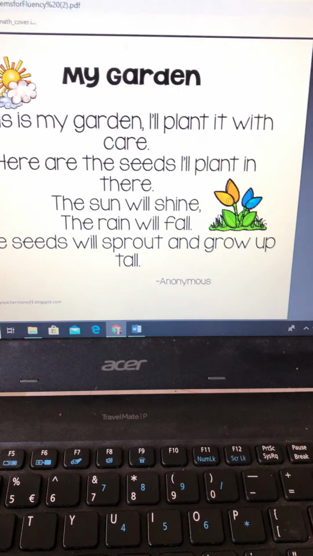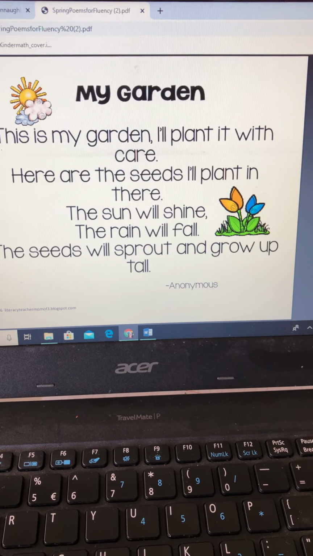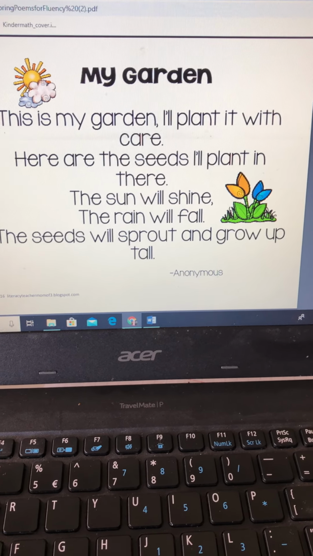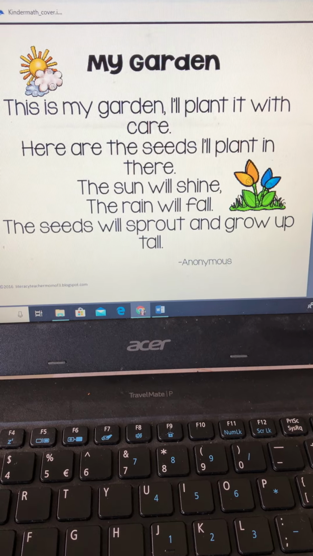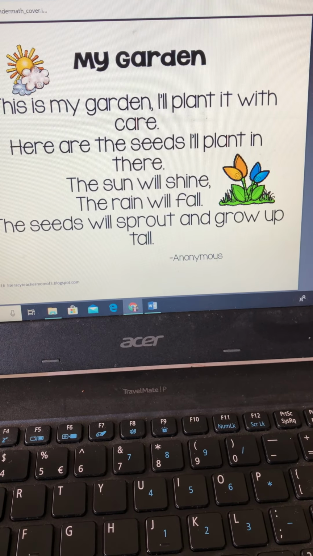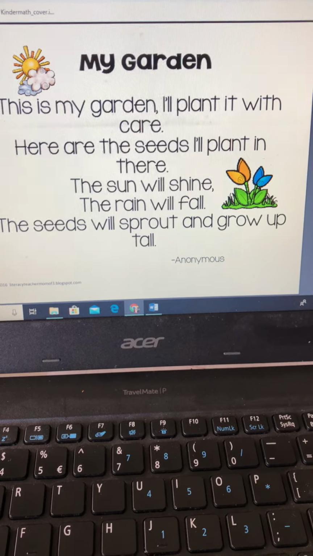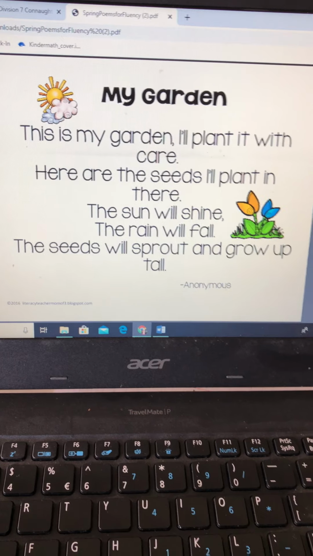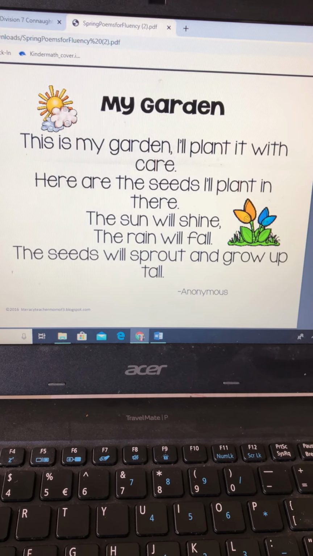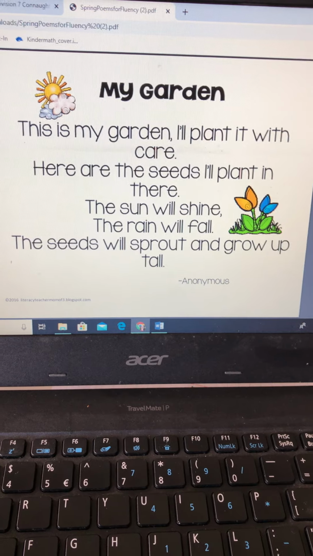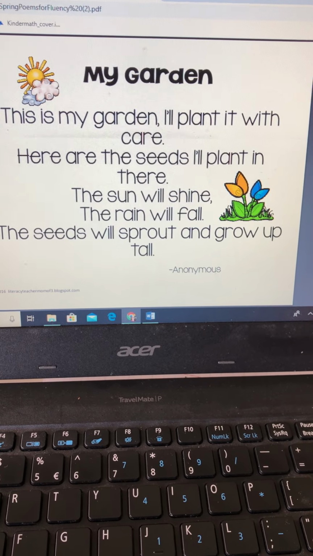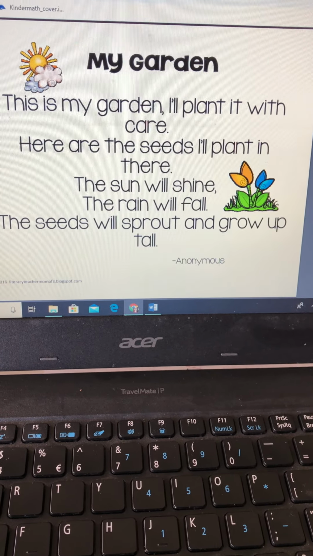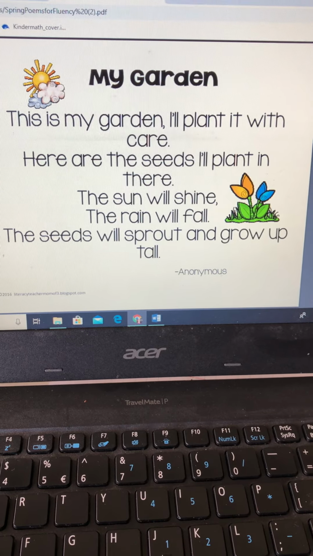So I'm going to go back to the poem. Now I'm going to ask you another question. I am looking for a word that has a magic E on the end. Now, if you remember what a magic E is, it is a word that has the letter E at the end, but it's not just a word that has the letter E in it. It's a word that has a letter E at the end that makes us say the long sound of the vowel. Okay? So let's see, without me giving you any other hints, if you can find it. So point to the word that has a magic E at the end of the word.